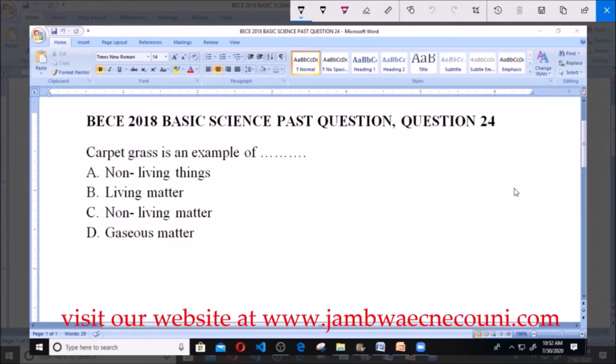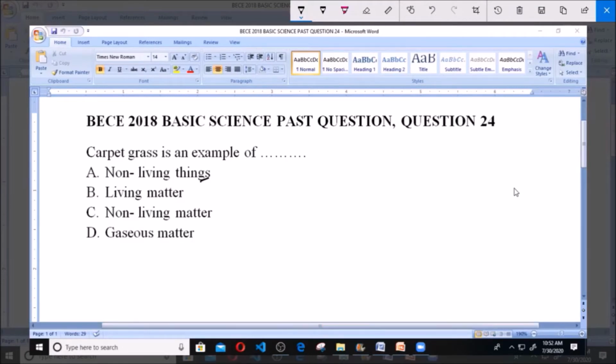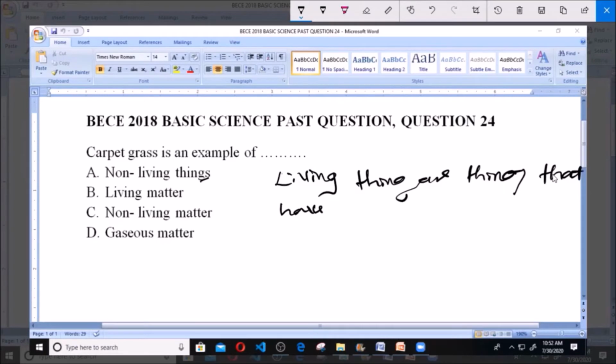And like we know, living things are things that have life. Before we can classify anything as a living thing, it must possess some characteristics.